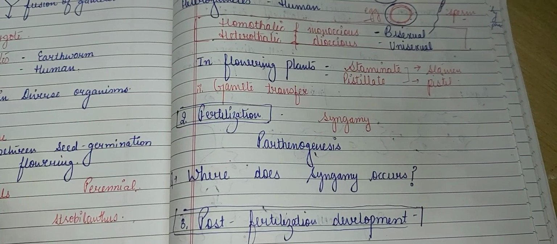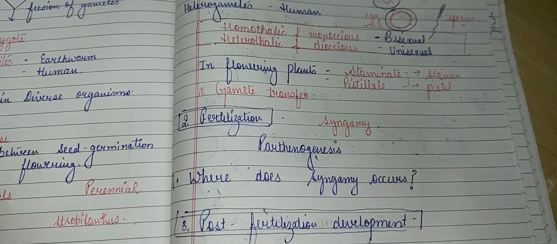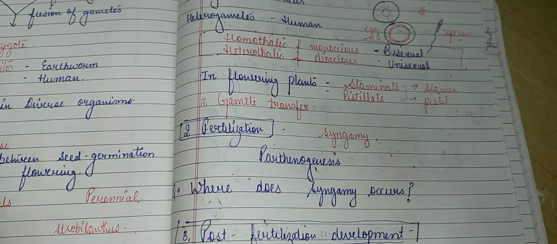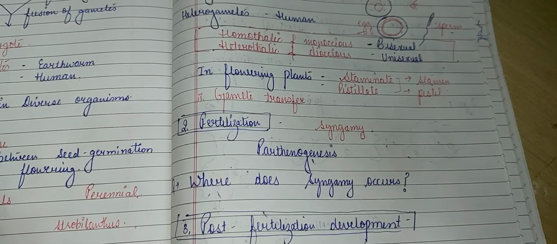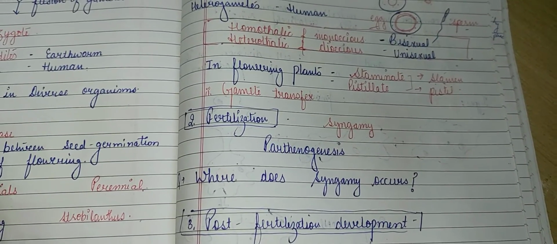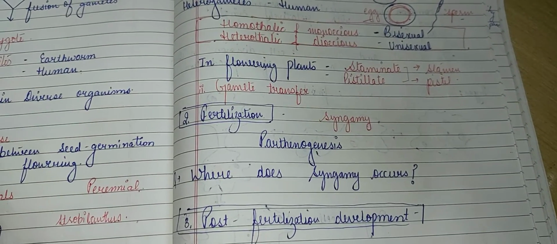But what happens when the parent body is also haploid? When the haploid parent produces gametes, it will produce them by mitotic division.